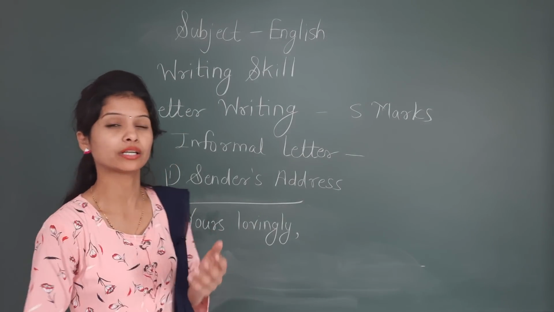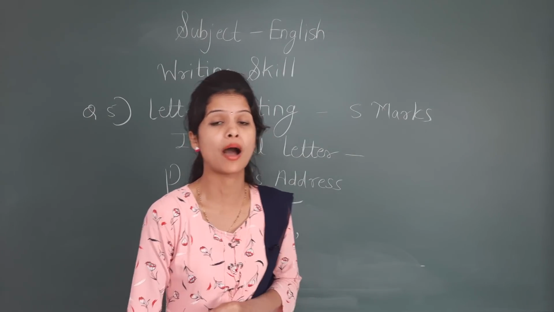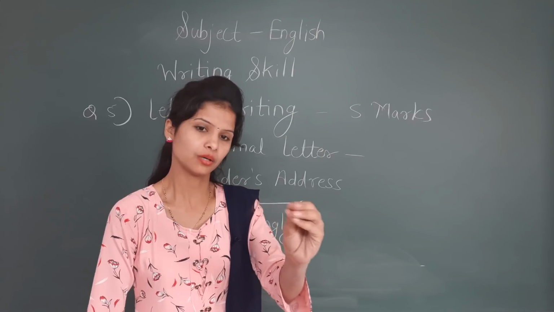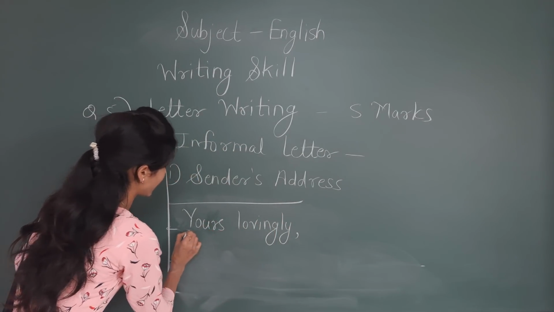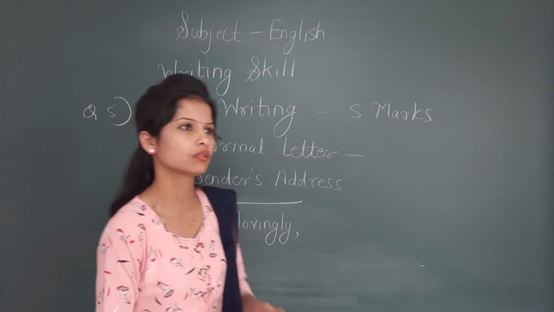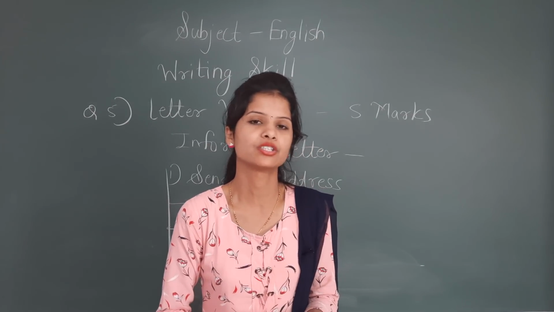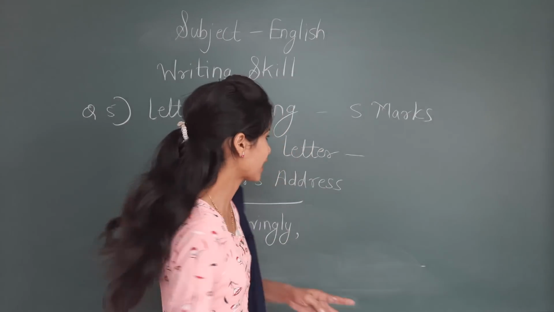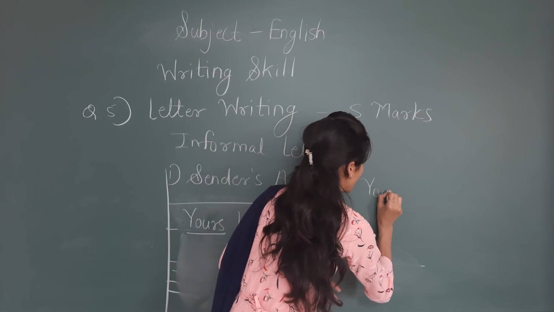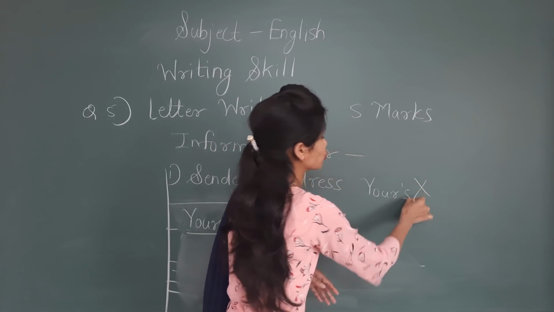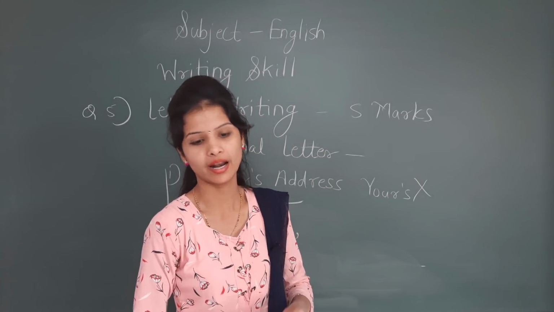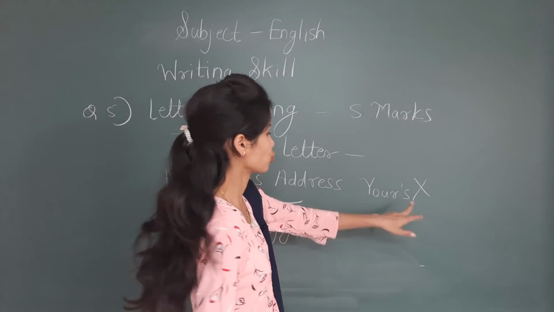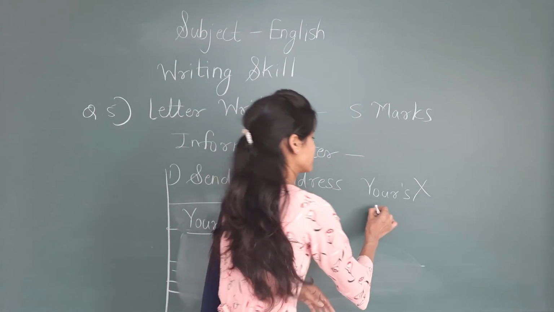Half mark is allotted to that complementary clause. So how will you get the perfect marks here? See here, while writing yours, it is actually a possessive pronoun. So इथं your apostrophe s लिहायची गरज नसते. If you are writing like this, your apostrophe s, so this is totally wrong. Half mark will be deducted at the same place there. Okay, so you have to avoid such things.